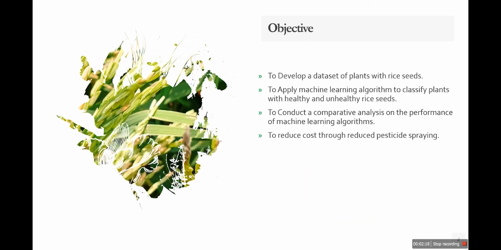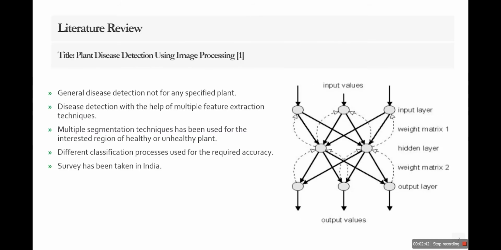The objectives of this project are to develop a data set of plants with rice seeds, to apply machine learning algorithms to classify plants with healthy and unhealthy rice seeds, to conduct a comparative analysis of performance of machine learning algorithms, to reduce cost through reduced pesticide spraying. These are the objectives of our project.